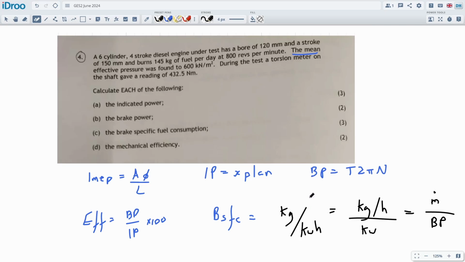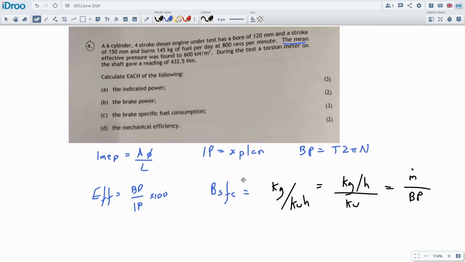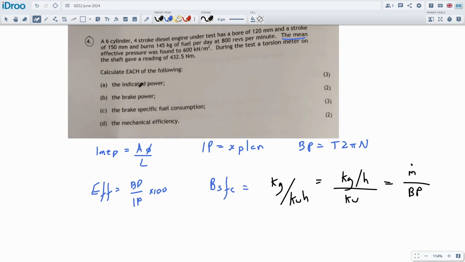And it's not going to be too hard. For 3 marks, I think it's going to be quite easy to get. Okay, nice. So let's see what we can do about this and if there's anything spooky.